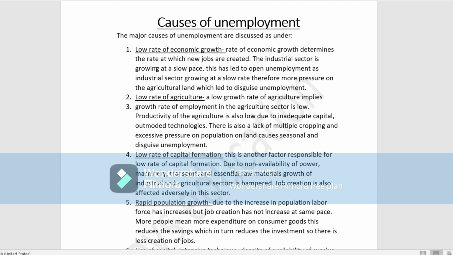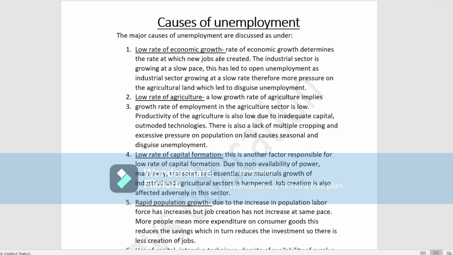First is the low rate of economic growth. This is one of the causes of unemployment. That means what? Due to this low rate of economic growth, fewer jobs are created. New jobs are created very less. As we have seen earlier, job opportunity is less, that is why there is unemployment. Due to less creation of job opportunities, we can tell that economic growth will be low.